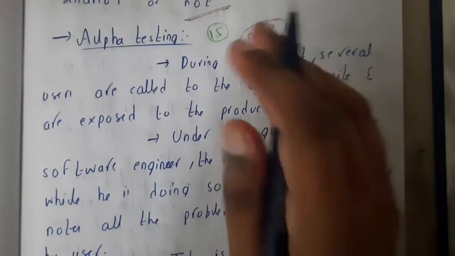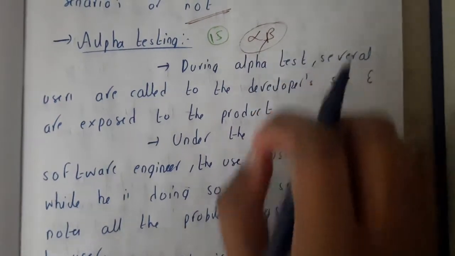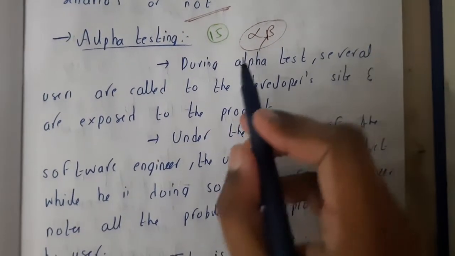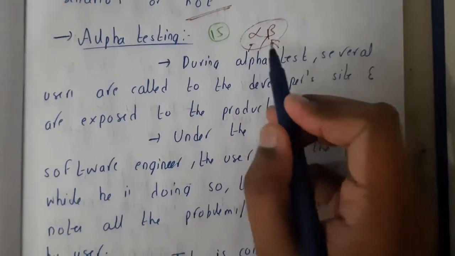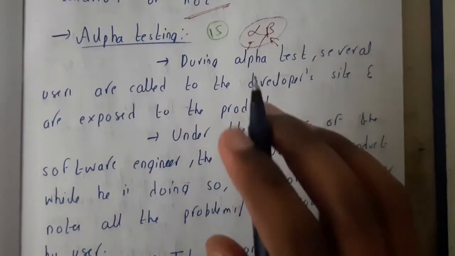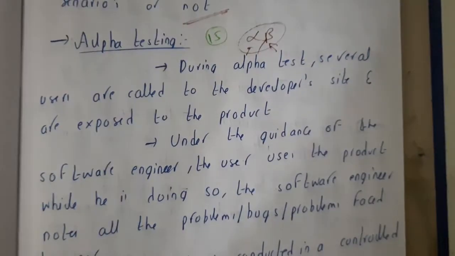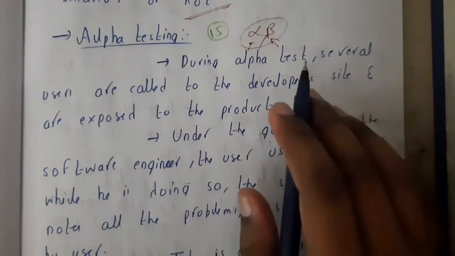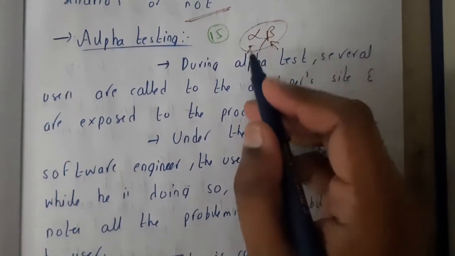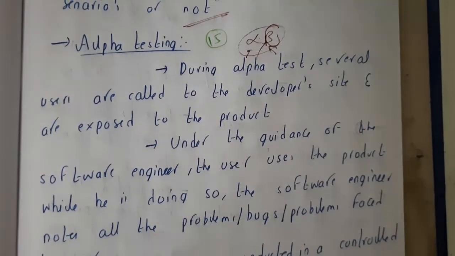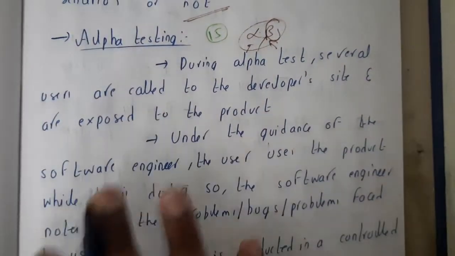In this lecture and the next lecture, we'll be going through them in detail. I'll be giving you some examples also if possible. So, alpha testing and beta testing. Even you can become an alpha tester or a beta tester for an application. Remember one more thing: don't search for small apps, like an app made by a friend. For those there will not be anything, but for some company apps, like WhatsApp, you can become a beta tester. In that way. So first, let us go through alpha testing.